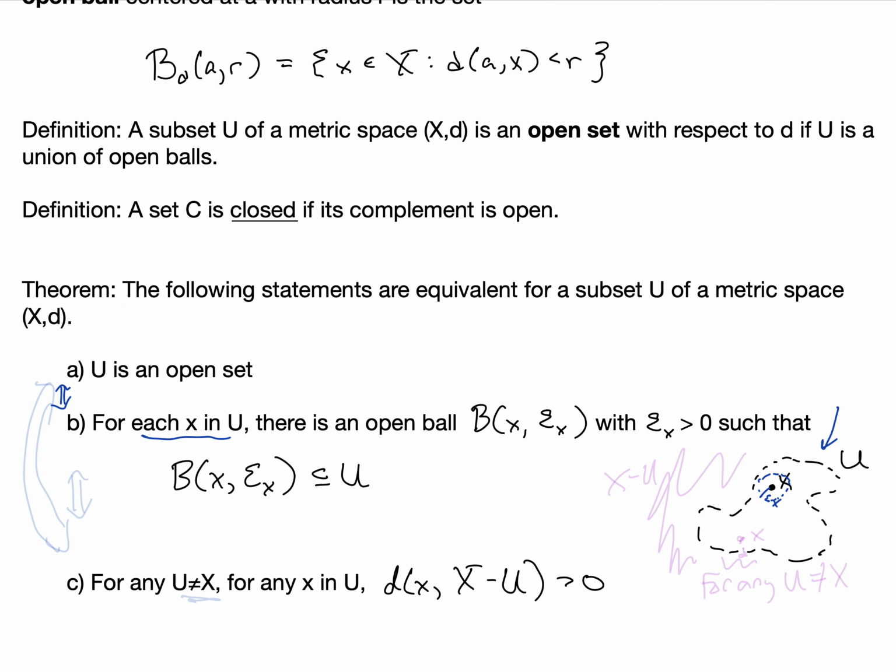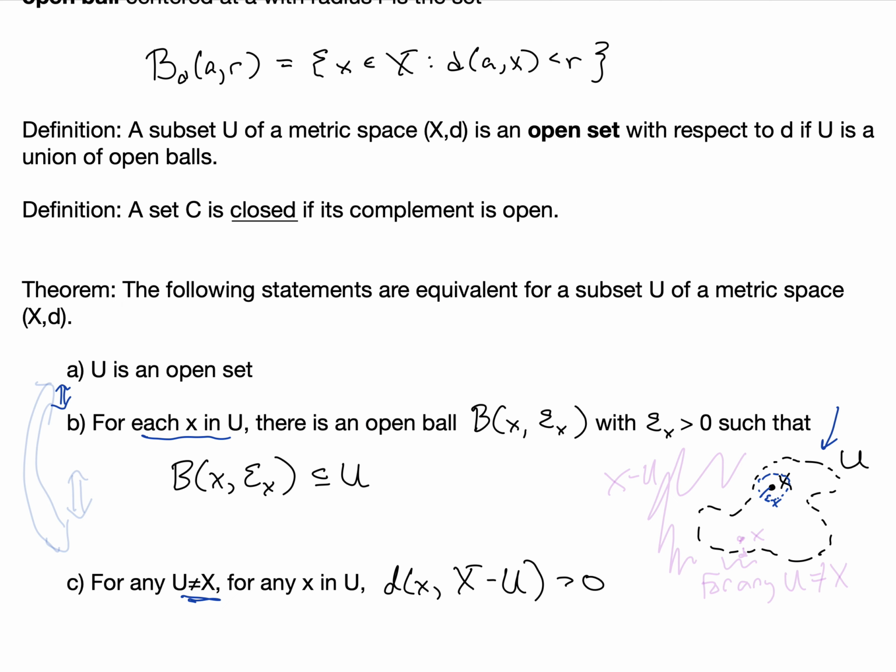And third condition, in the case that U is not equal to the whole set X. So as long as this subset U is not equal to the whole set X, then for any x in U, the distance between x and the complement of U, X minus U, must be greater than 0.